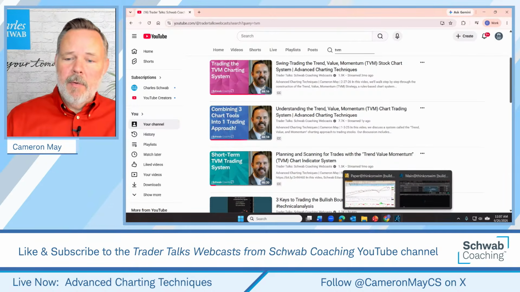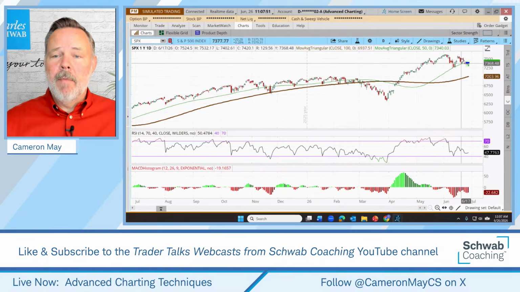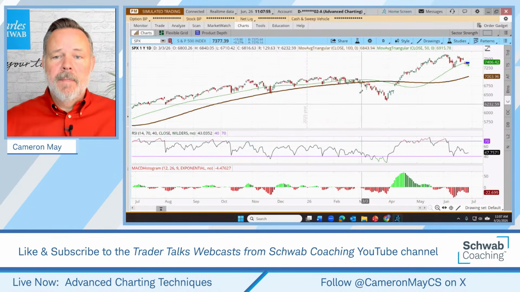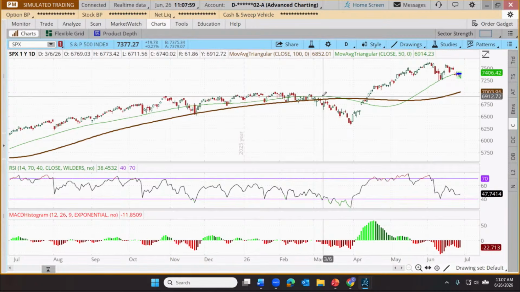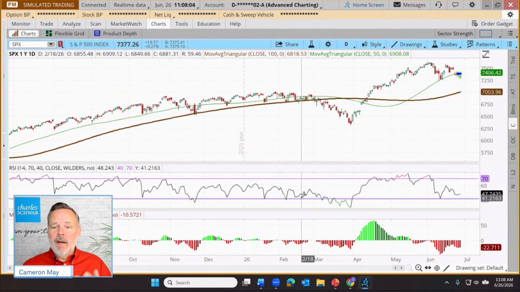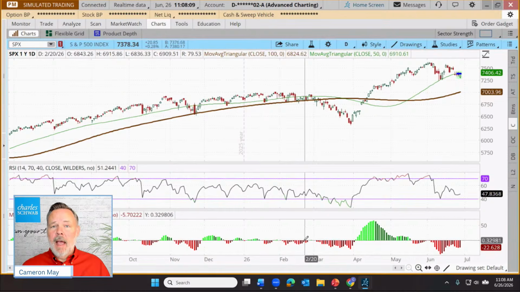All right, but really it's just a combination of three indicator types. First of all, we have a moving average combo on price, and then we have 2 oscillators. The moving average combo is intended to identify trend, that's the T. The RSI is a short-term value indicator, there's the V. And finally, MACD is our momentum indicator, M.